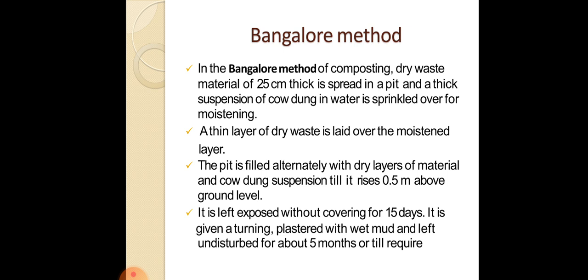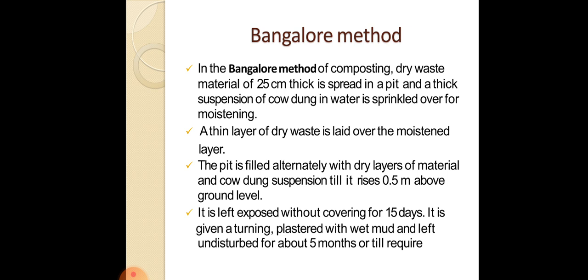The topmost layer of the pit is covered using soil, and the material is then allowed to decompose for say 4 to 6 months, after which the stabilized material is taken out and used as compost. Here, as you see in this method, dry waste material 25 centimeters thick is spread into a pit, and then a thick suspension of cow dung in water is sprinkled over this waste, mainly for moistening the whole layer of waste being laid in the pit.